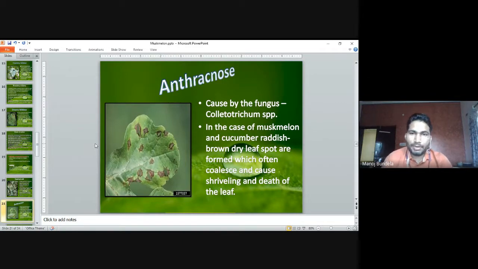Anthracnose, caused by the fungus Colletotrichum species. In the case of muskmelon and cucumber, reddish-brown dry leaf spots are formed, which often coalesce and cause shriveling and death of the leaves. These are the brown colored spots that will develop on the leaf.